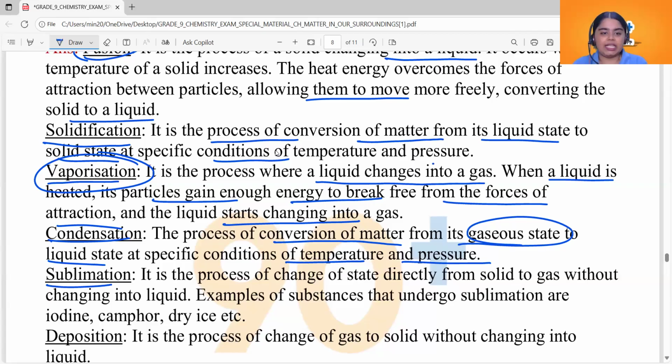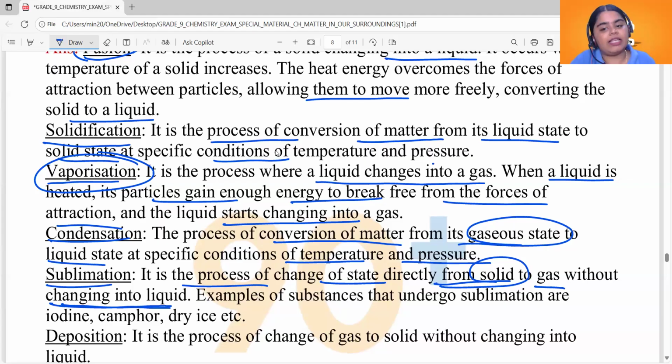Sublimation. Sublimation is a different process, right? It is the process of change of state directly from solid to gas without changing into liquid. And so you need a greater amount of heat energy, right? Solid is getting converted into gaseous state without going into the liquid state. So you need higher heat, which means you need to heat that solid to get converted into gas. Heat is required.